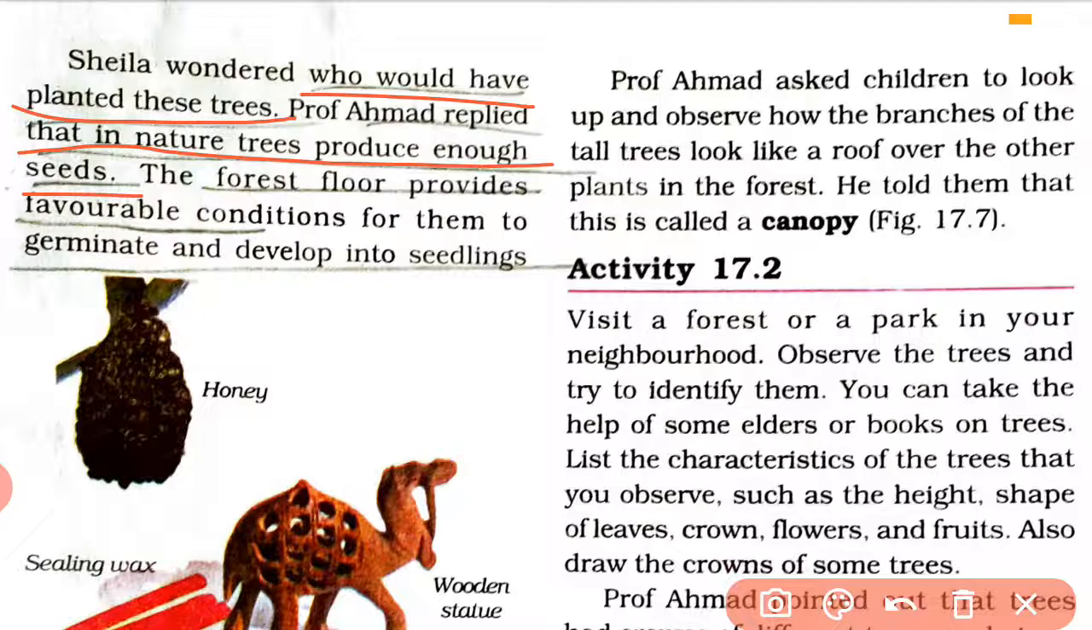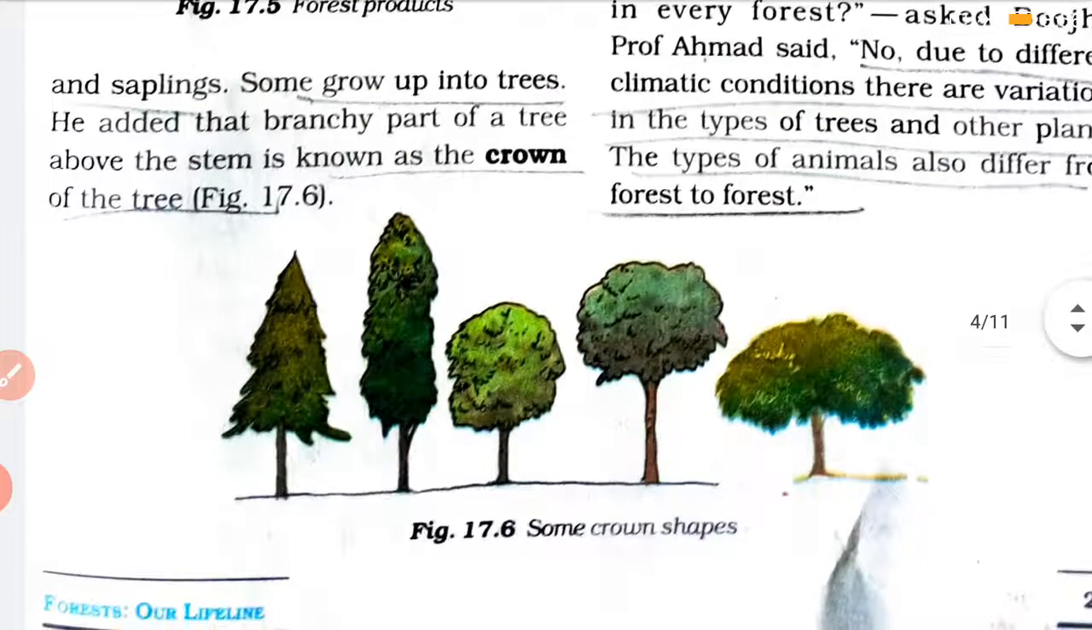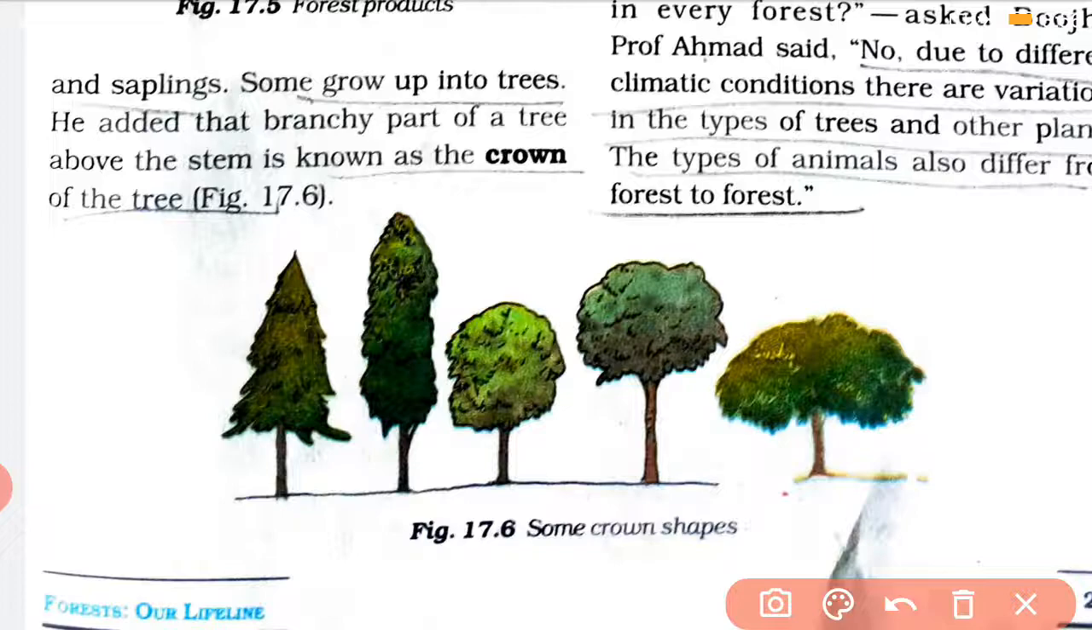And by this dispersal of seeds, what happens? The plants start growing under favorable conditions, and thus a forest is formed. Okay, now some of these seeds will grow into a tree. Now see, there are different shapes of trees also in the forest. This is a conical tree, this is a rounded shape, this is like an umbrella. So these are different shapes of trees which you will find in a forest.